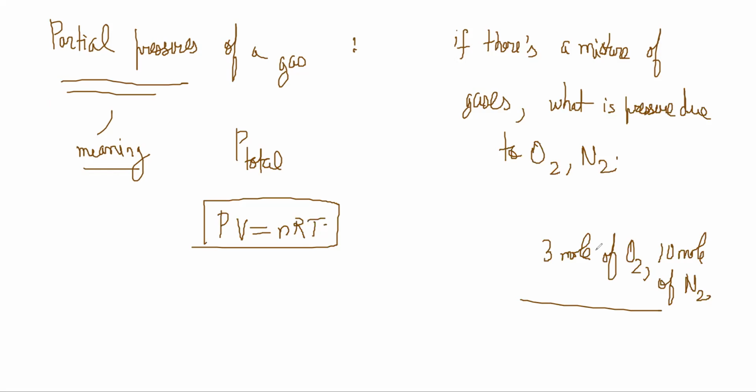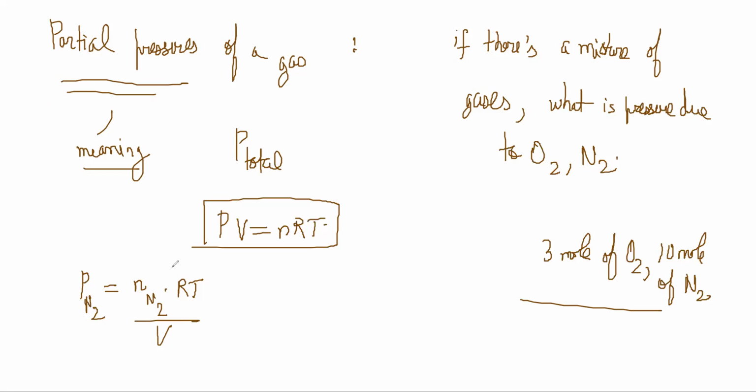But if you just keep track of nitrogen, then the pressure due to nitrogen will be equal to moles of nitrogen into RT by V.